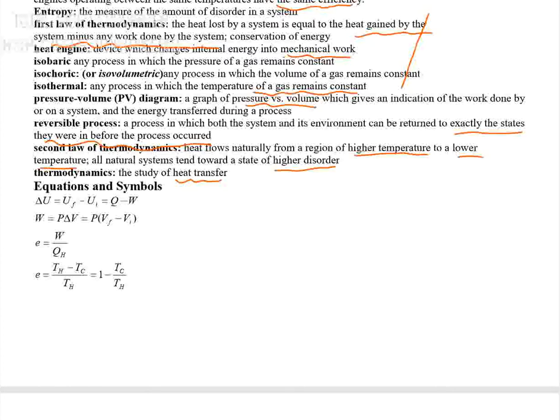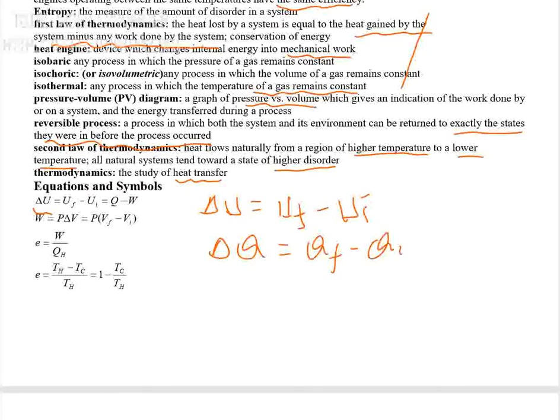The change in internal energy, since change indicates final minus initial, therefore, change in U is equal to U final minus U initial. This U is the internal energy of a system. And when we say change in Q, it is Q final minus Q initial. That means the heat energy final, after contact, and the heat energy before contact, the initial one.